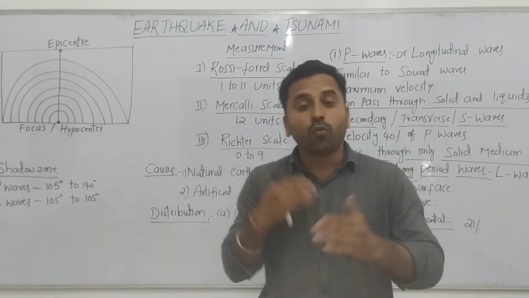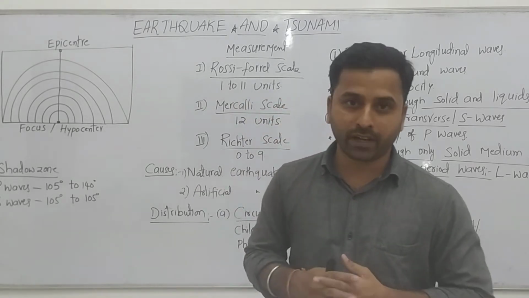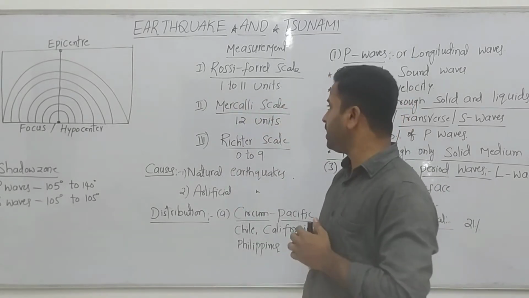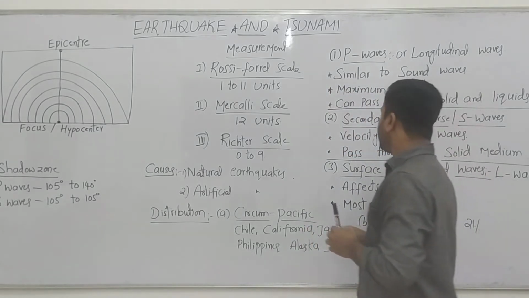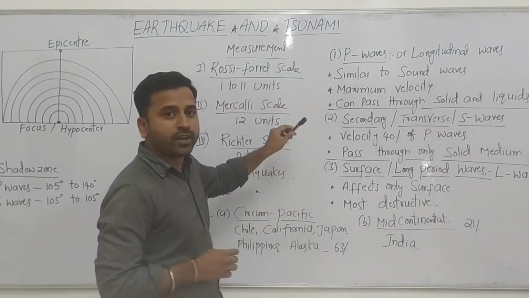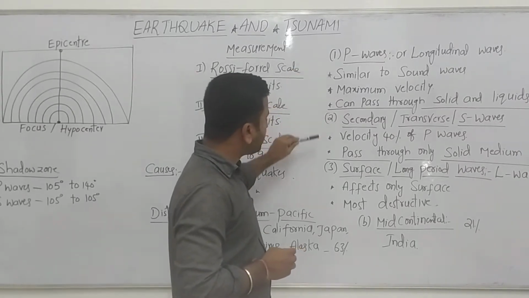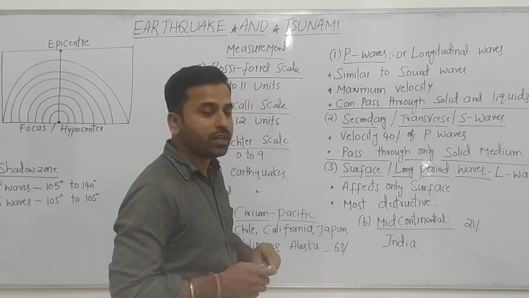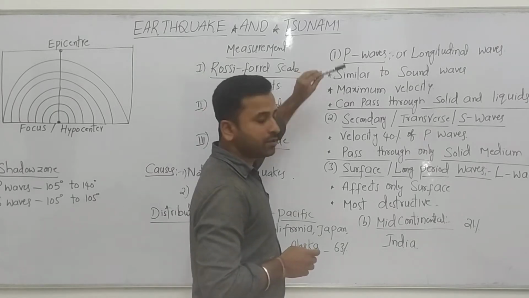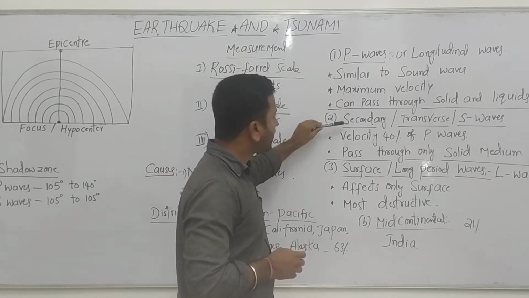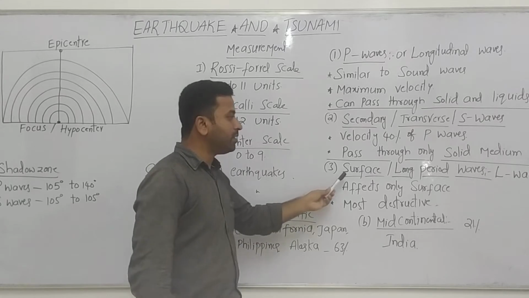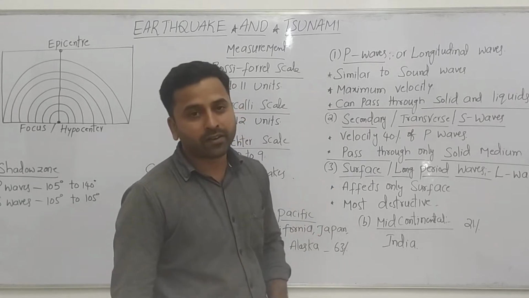So what waves are created? Generally there are three types of waves: one is the P waves, the second is the secondary waves, and the third is the surface waves.